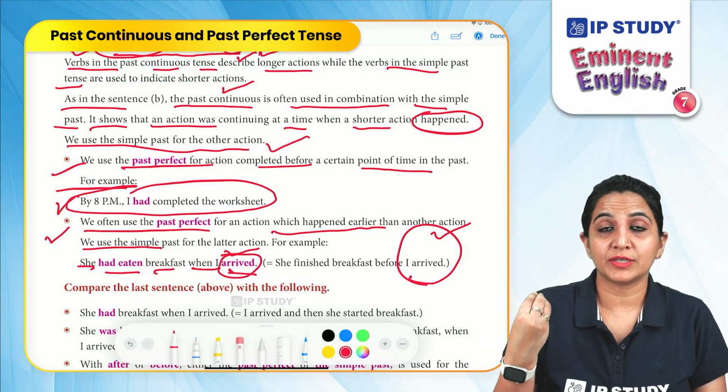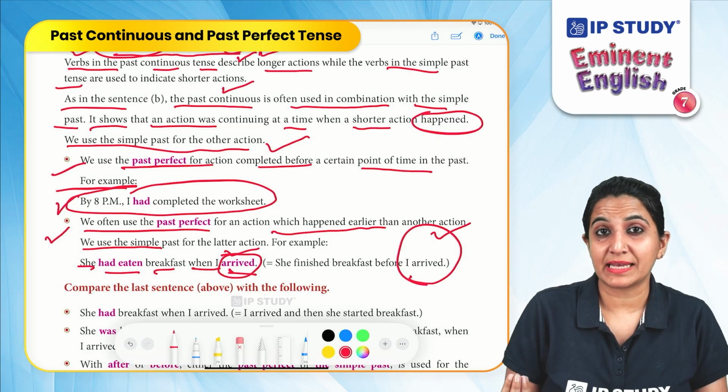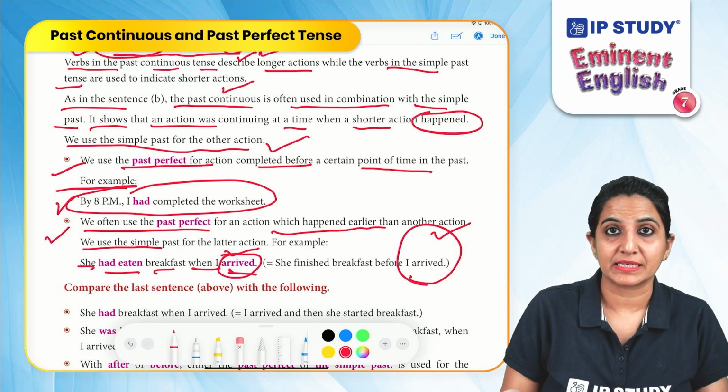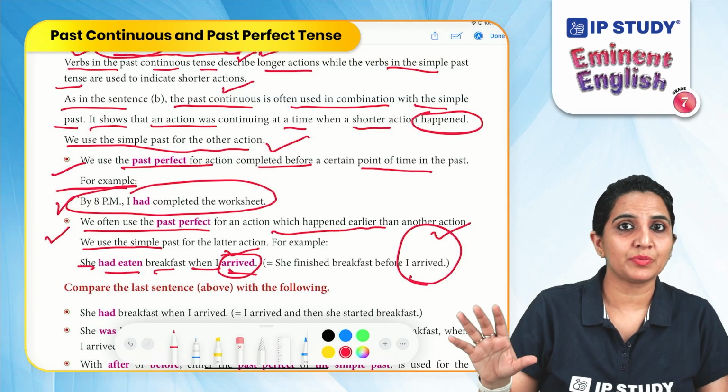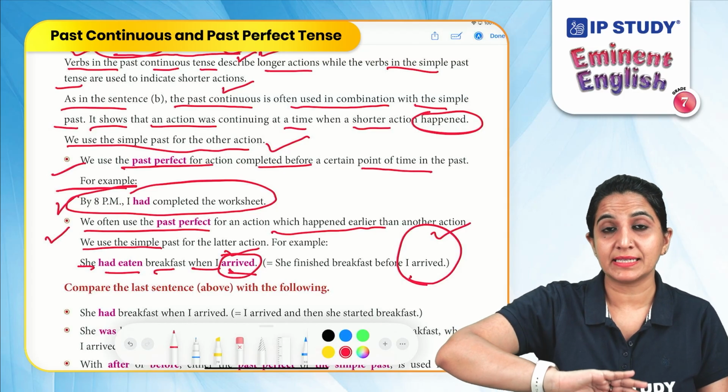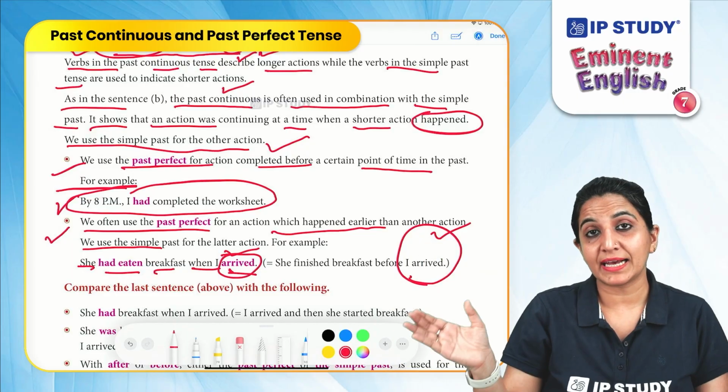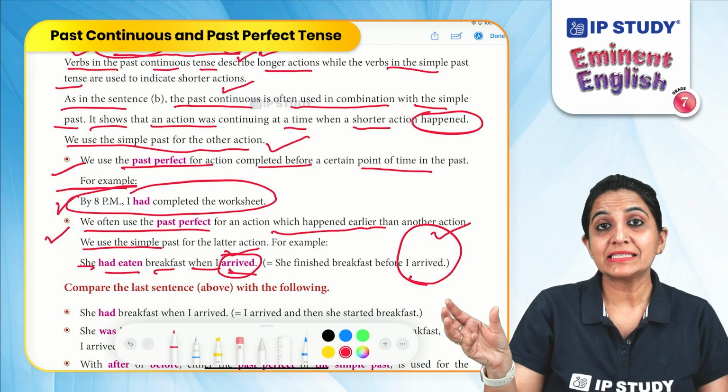The past perfect tense describes those actions which are finished before a certain point of time. So in this sentence, we take arrived as the latter action.